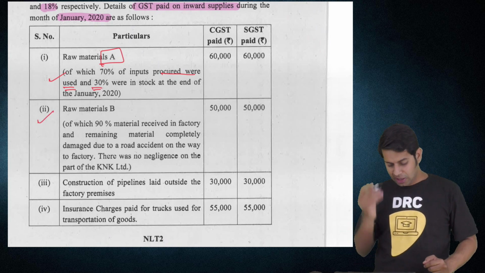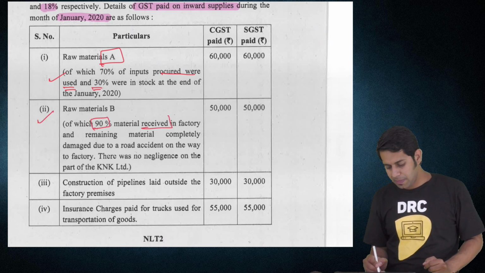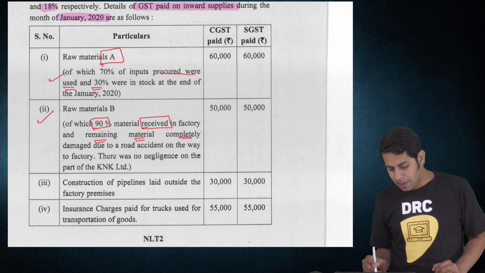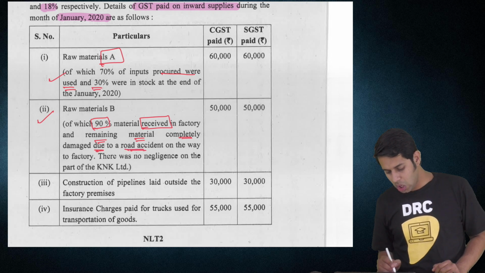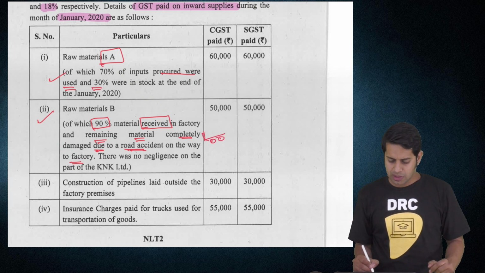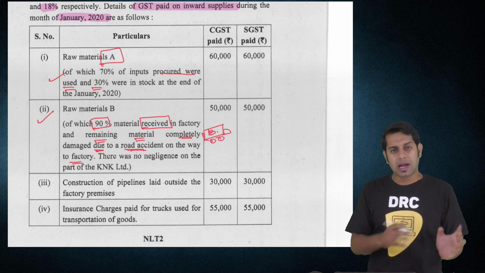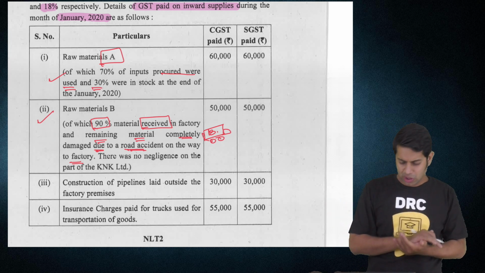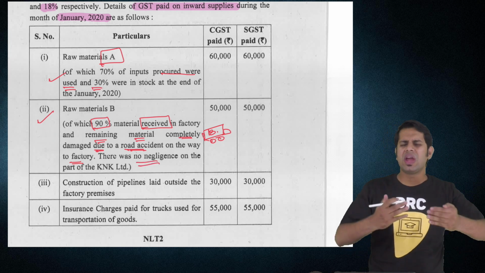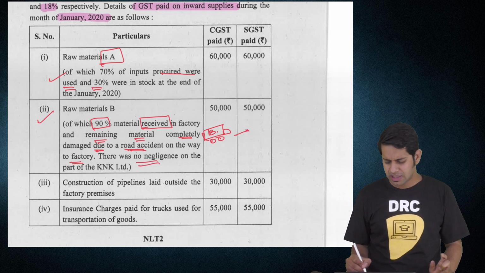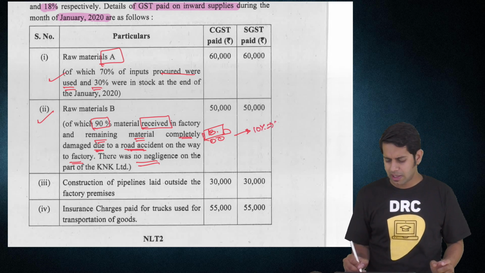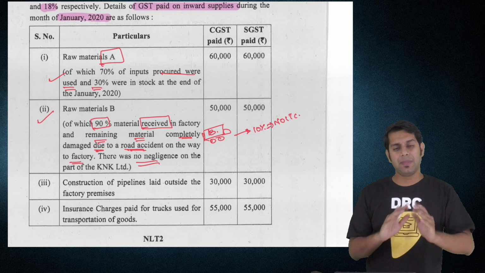Then he has purchased raw material B, in which 90% of the material was received in the factory. Remaining, very important line, the remaining material was completely damaged due to a road accident on the way to the factory. So when the vehicle carrying raw material B was coming towards the factory, 10% of the goods was damaged. It was not due to anybody's negligence, but these goods were damaged. So can you take input tax credit on the 10%? On the 10%, no ITC can be taken by you.